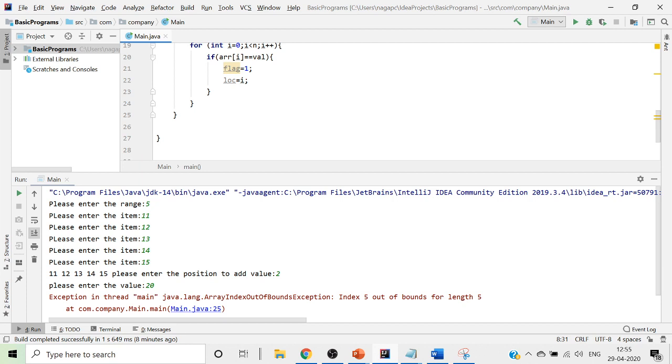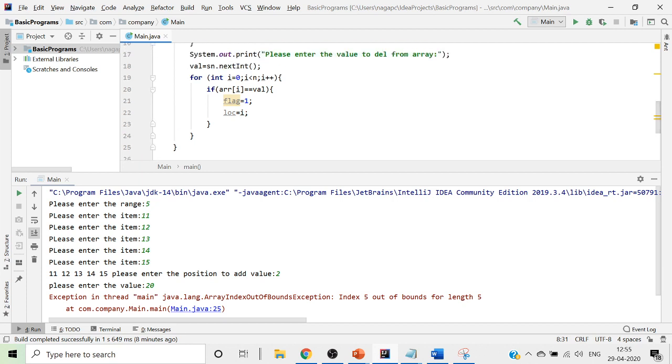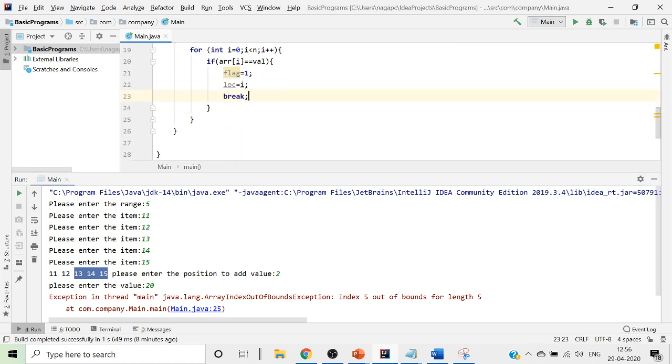And once I find it, I will not unnecessarily rotate it for all the values. Assume that this is my list. If my list has 12, I find 12, then after finding 12, again checking for the remaining values is an unnecessary waste of time, for which I just go ahead and put break. If at all I find it, I will stop the iteration and make it break. And after that I just come out of my for loop.